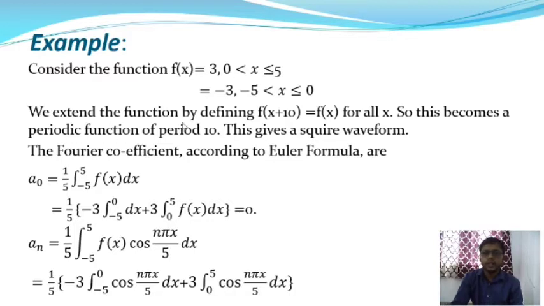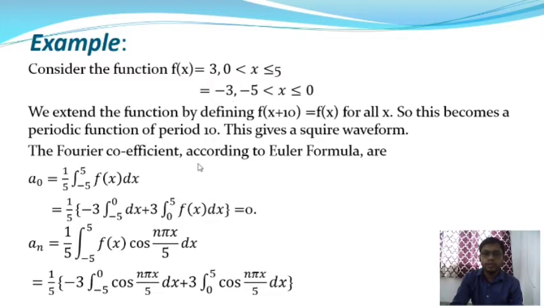So we extend the function by defining f(x + 10) = f(x) for all values of x. This becomes a periodic function of period 10. Now we can apply the Fourier series expansion in this problem. This gives a square waveform; the graph is like a square waveform.